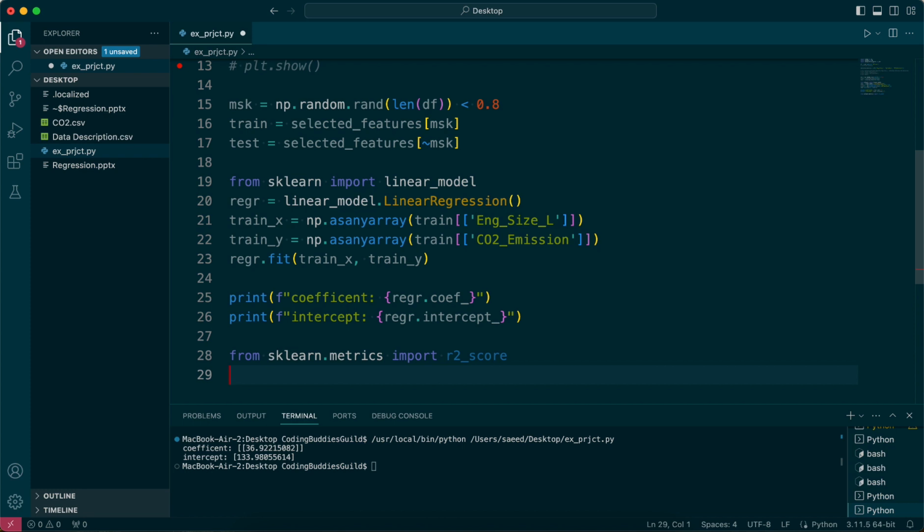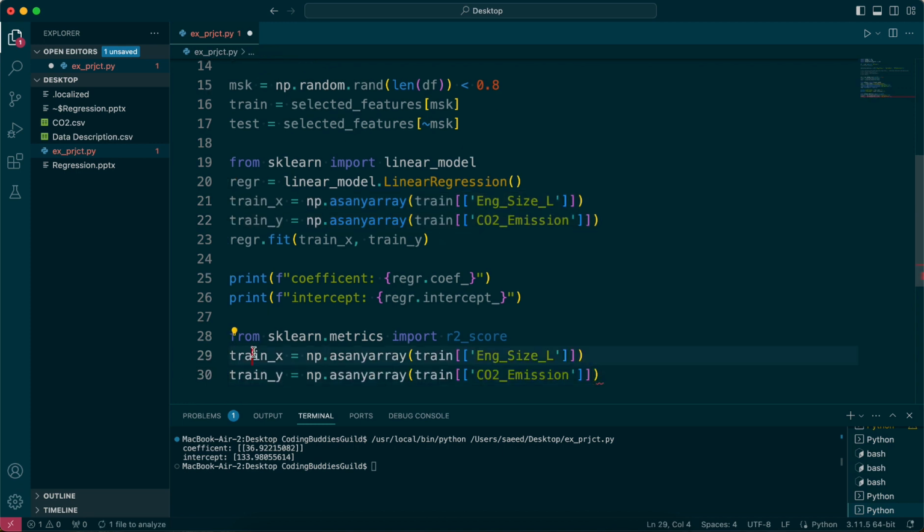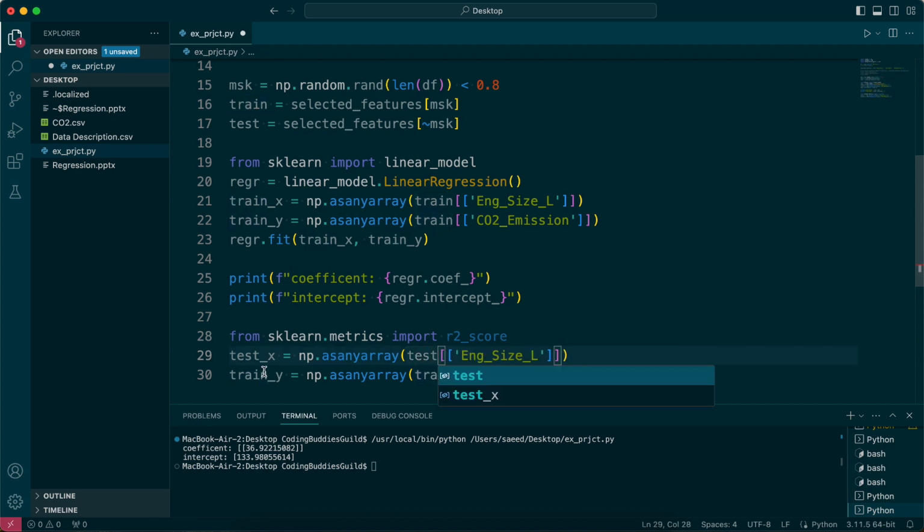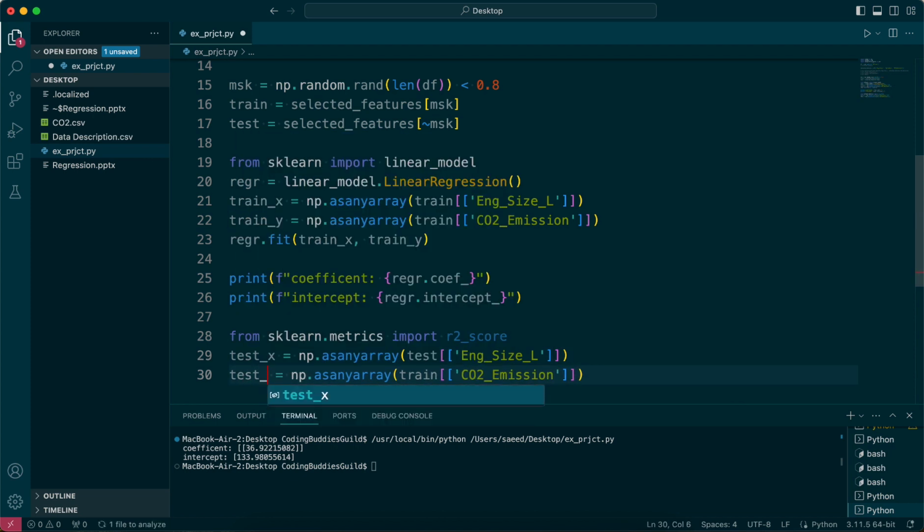So for that, I'm going to do the same thing. We have to test it now, right? So I'm just going to go test X. That equals, just going to bring this whole thing here and just change the name so that I can save some time. This is test X equals numpy dot asanyarray, and this is not train. That's like the test data that we had, engine size. And this is test Y.